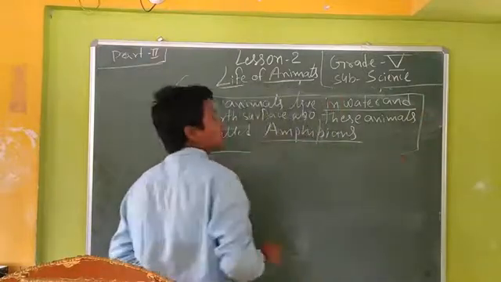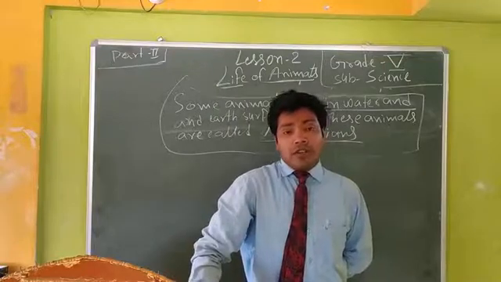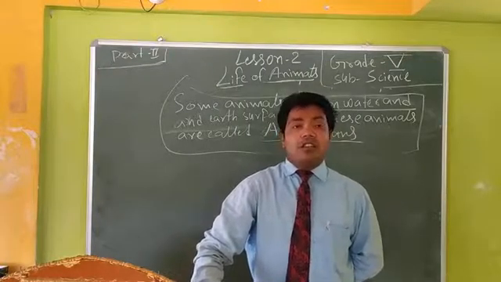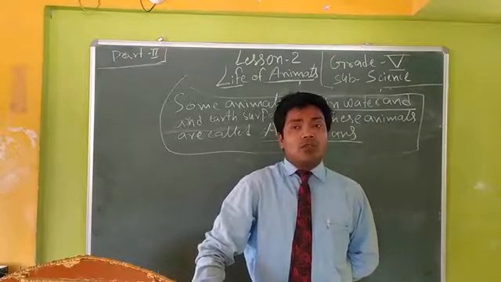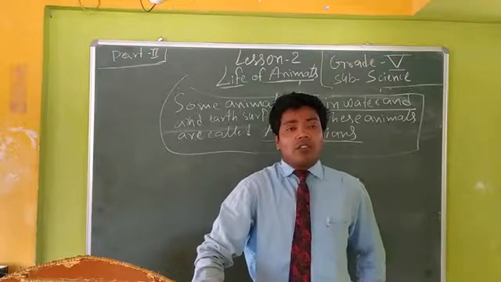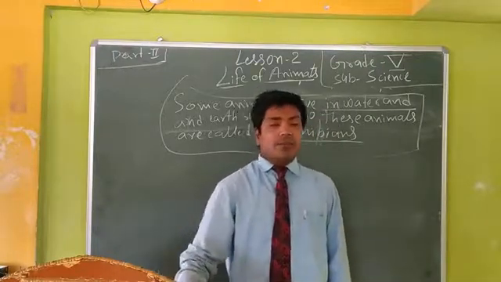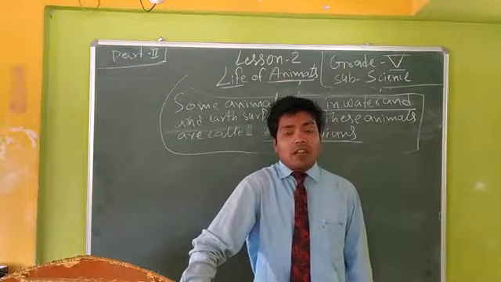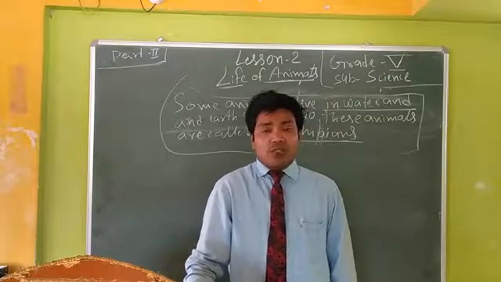They have special features. We know very well that every animal needs air to breathe. So how can they survive without air? We know the mammals that live on land breathe through lungs, and the animals that live in water have gills to breathe.